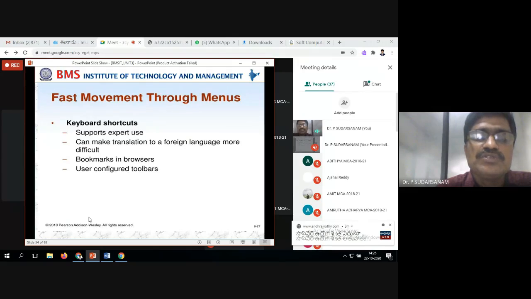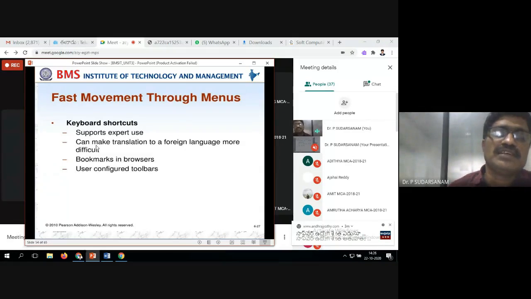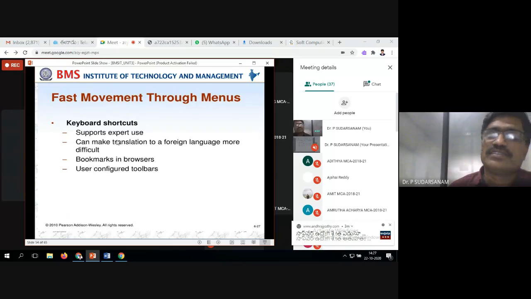Next is user configurable toolbars. So here also you are allowing users to configure toolbars. Whatever the toolbars, that is nothing but the items. You know what the toolbar items are. Under that, whatever items are available, you have to order them, and you can configure that also. In between, for example, I'm seeing this and now I want to highlight this one. Otherwise I have to go back. So here also you can make the highlights.